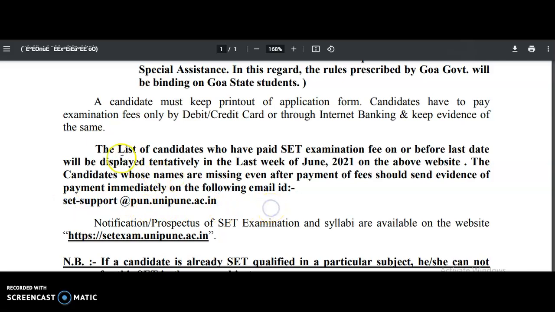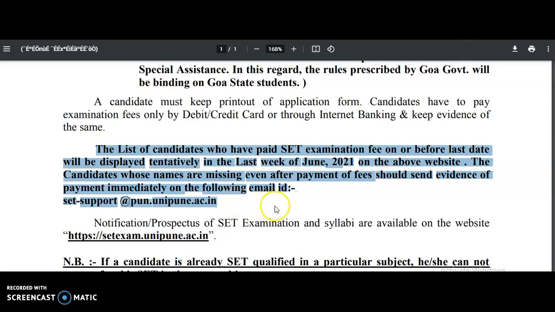support@pun.uni.pune.ac.in. Okay, it is most important, guys. Once the list of candidates who paid the examination fee is published, if your name is not there, then remember this mail ID. You have to send your payment proof to this mail ID.